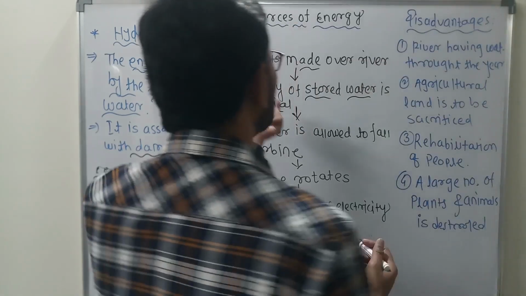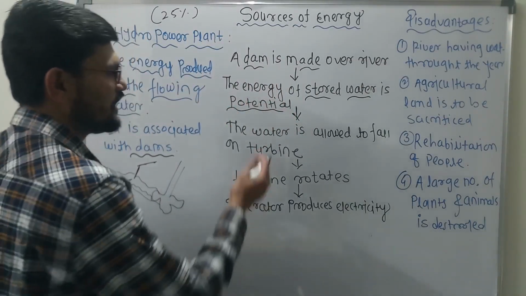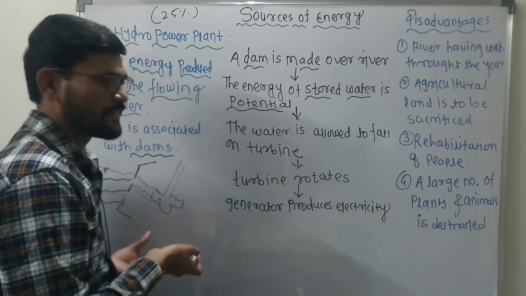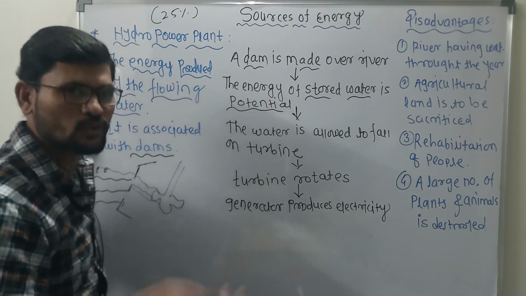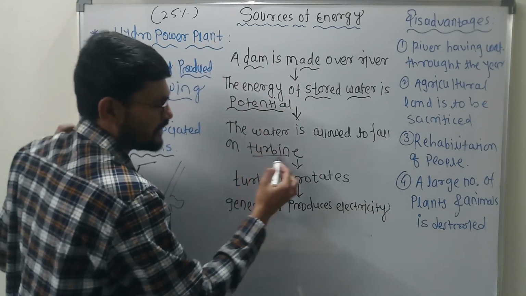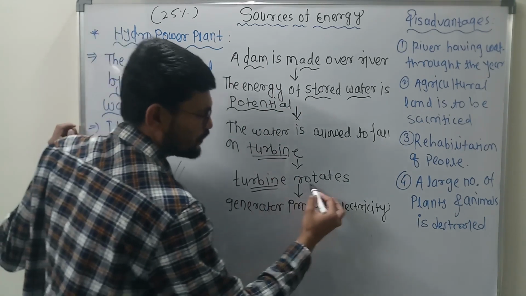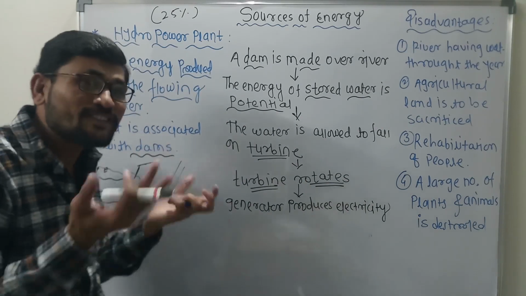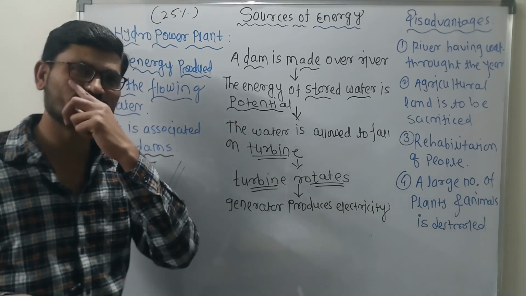Let us discuss. So this is the potential energy, and that energy is allowed to fall on the turbine. That is what I am telling you. Clear? Whatever water we have stored in a dam possesses potential energy, and this water is allowed to fall on the turbine. The turbine starts rotating, and once the turbine starts rotating, the generator produces the electricity.